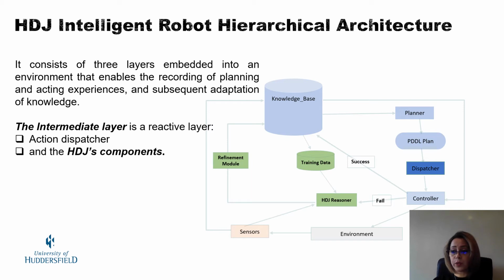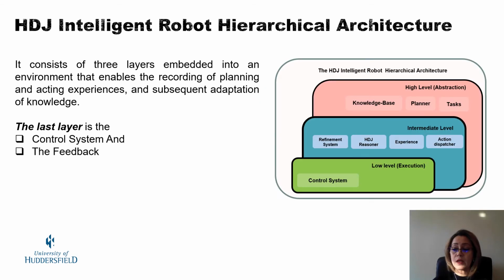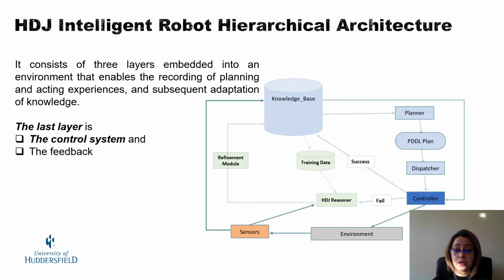The HDJ components process the feedback that comes from the control system and implement the discrimination process algorithm to reason about the cause of the action failure and then produce new learned values to be used to refine the action model. The last layer is the control system, where actions are transformed into the most low-level motor commands and skills to be executed. Feedback is returned here to report whether the execution succeeded or failed.